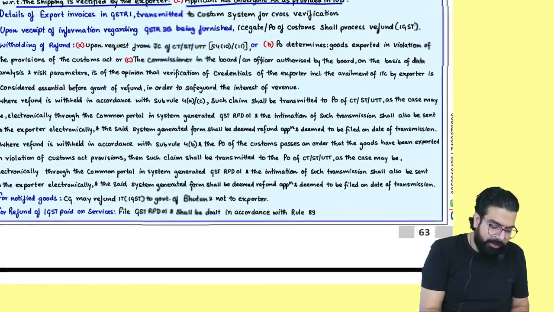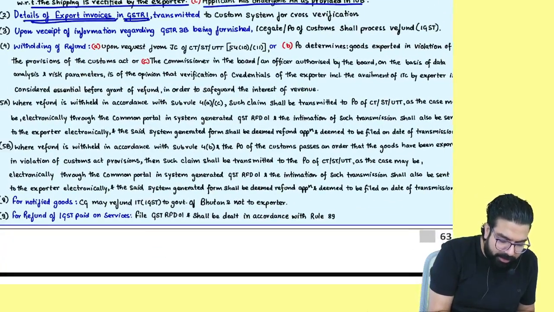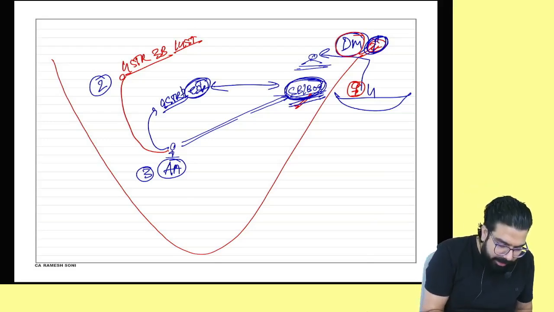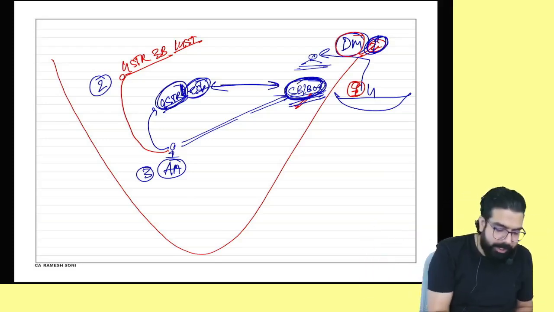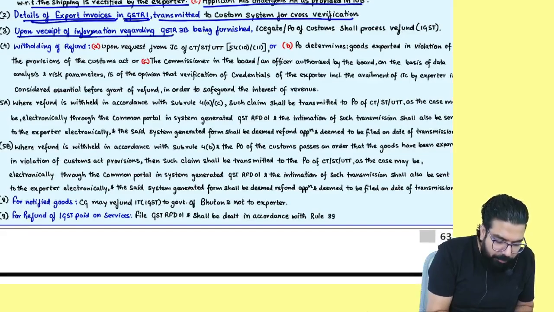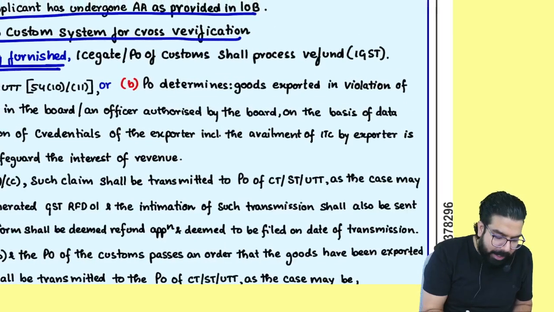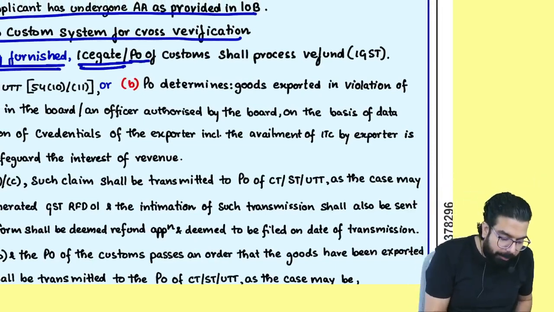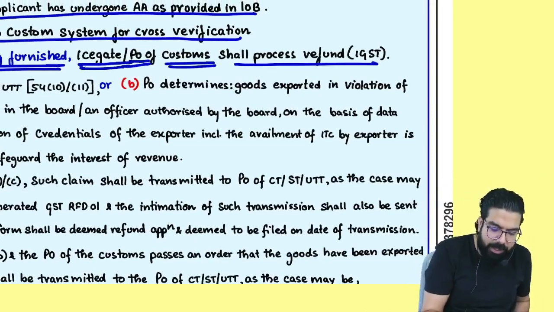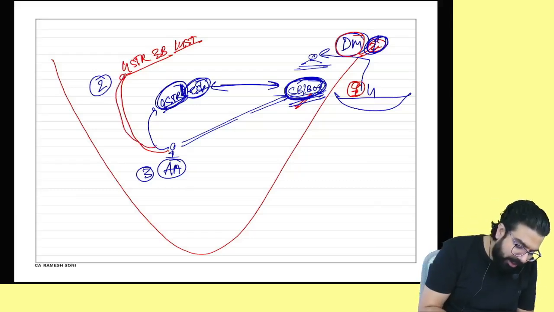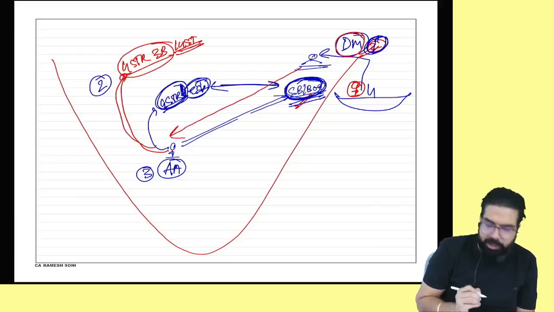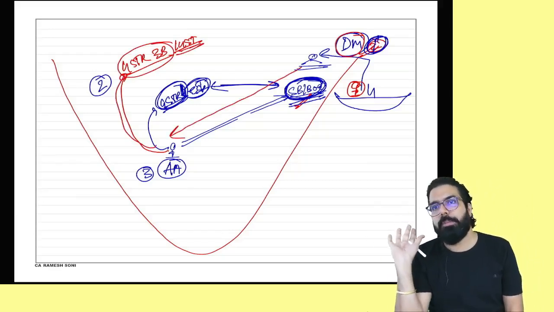The next one over here is, sir, details of export invoices in GSTR 1 will be transmitted to the custom. Everyone, your GSTR 1 detail will be transmitted to the custom for cross verification. Okay, next. Upon receipt of information of GSTR 3B being filed, the ICE gate is the common portal for customs. Or the proper officer of customs shall process the refund. Now listen, once you file your GSTR 3B and you have paid your IGST, the custom department officer will process your refund. Is my point clear to all?